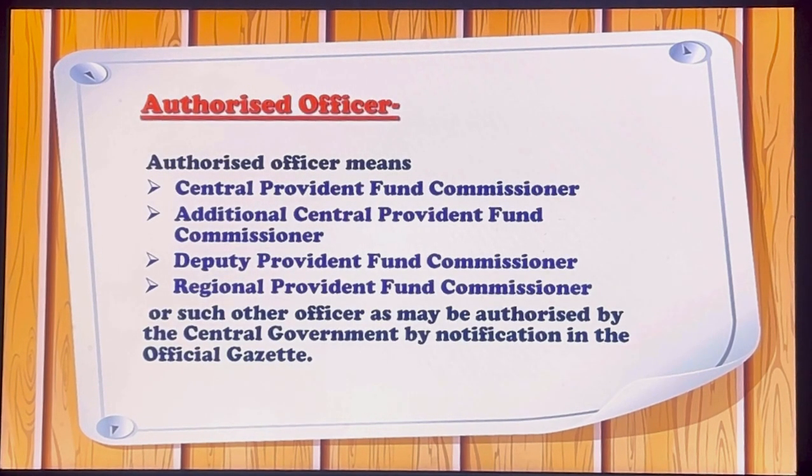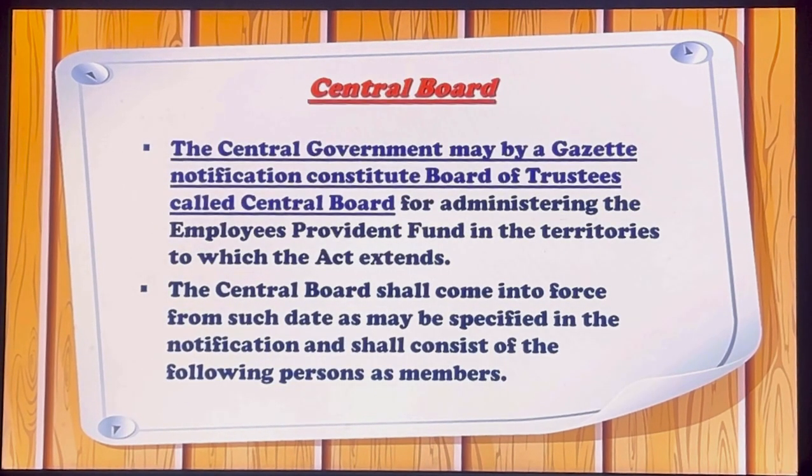Authorized officer means Central Provident Fund Commissioner, Additional Central Provident Fund Commissioner, Deputy Provident Fund Commissioner, Regional Provident Fund Commissioner, or such other officer as may be authorized by the central government by notification in the official gazette. The central board may by a gazette notification constitute board of trustees called central board for administering the employees' provident fund in the territories to which the act extends.